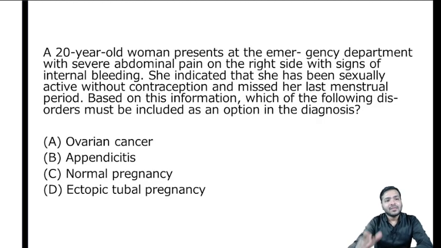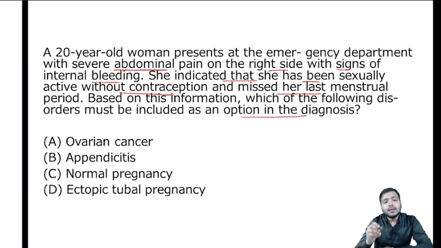So let's start. A 20-year-old woman presents at the emergency department with severe abdominal pain. She's presenting with severe abdominal pain on the right side with signs of internal bleeding. She indicated that she has been sexually active without contraception and missed her last menstrual period. Now, based on this information, which of the following disorders must be included as an option in the diagnosis?